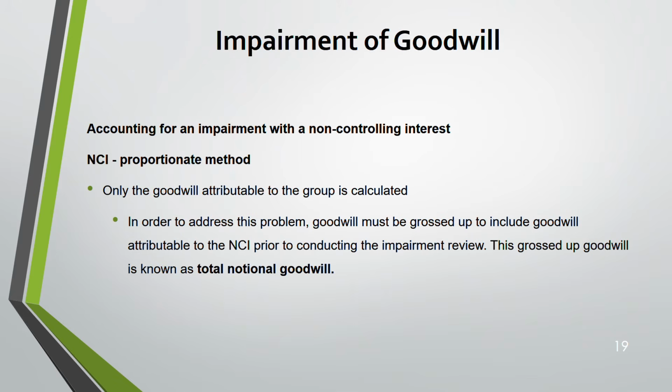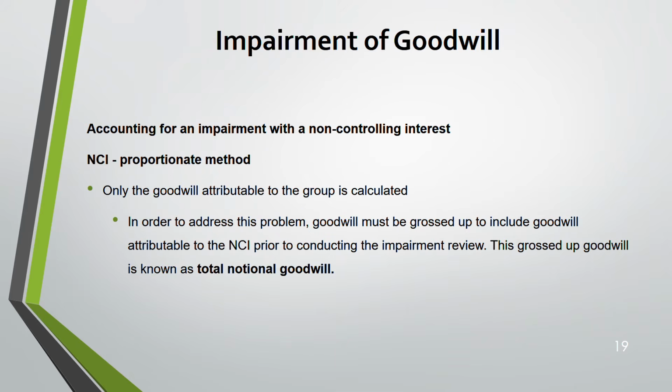So here you need to do one thing. In order to address the problem, there's a problem. Because the goodwill that you have calculated based on proportionate method is only for the parent. You need to include the NCI percentage also to find impairment. This is only for finding impairment. So the goodwill that is given to you is only for the parent.